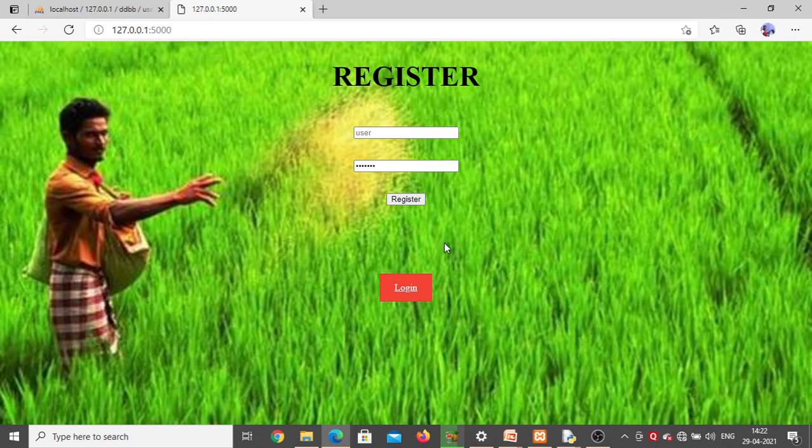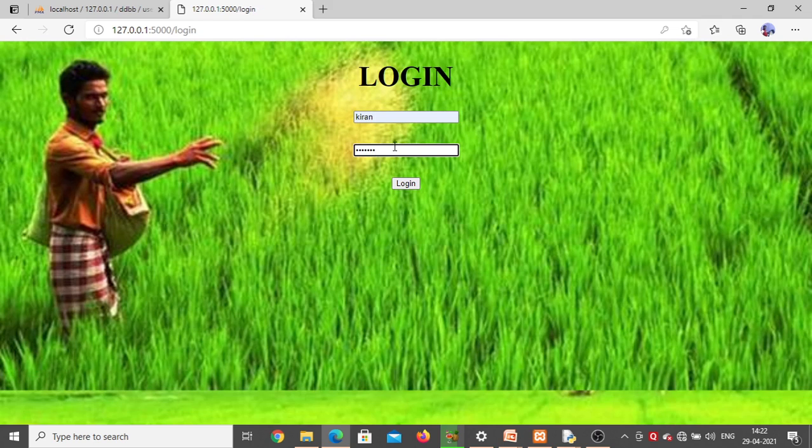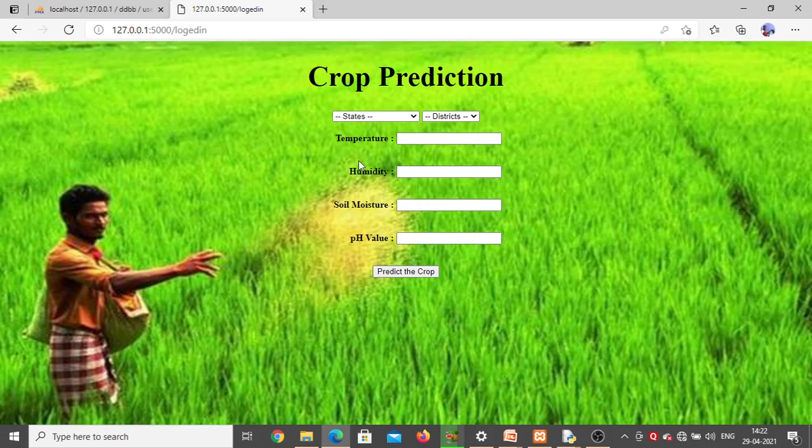So this is the first page you will get, registration, where you can register when you are a new user. Or, as you can see, my username is already present, so I will directly log in. Go to login and use the same credentials which you used for registration. Click on login. When you enter the correct credentials, it will go to the crop prediction page.